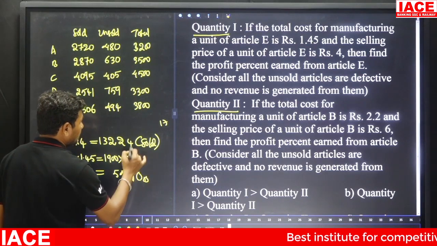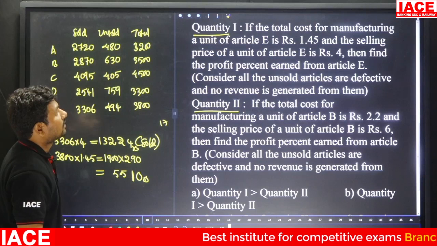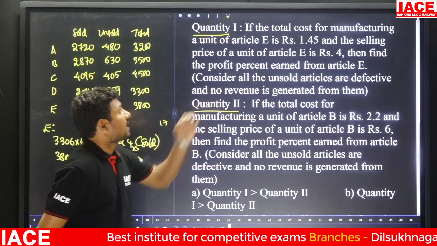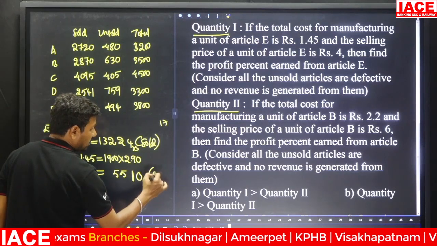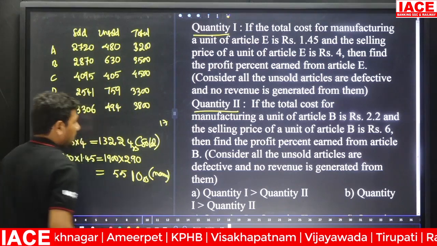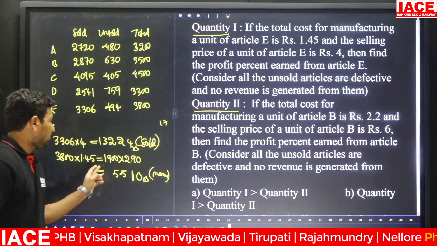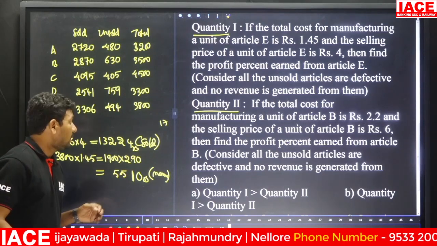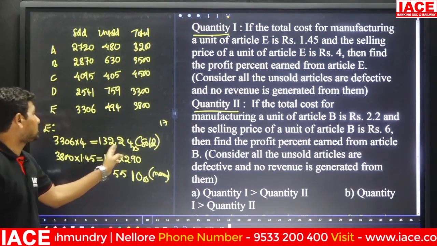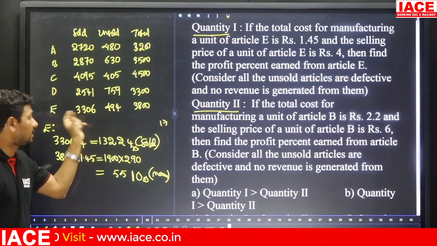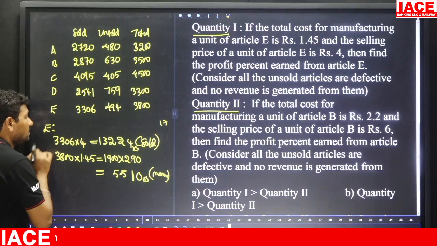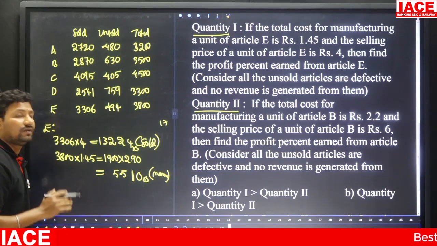Manufacturing rupees, and this is the sold value. Then the profit percentage earned from article E. This is creation or manufacturing. If you want to create all articles, your expenditure is 5500 or so. And if you want to sell all the articles, all 3306 articles, this is SP and this is CP, nothing but. Then finally you will get a profit.